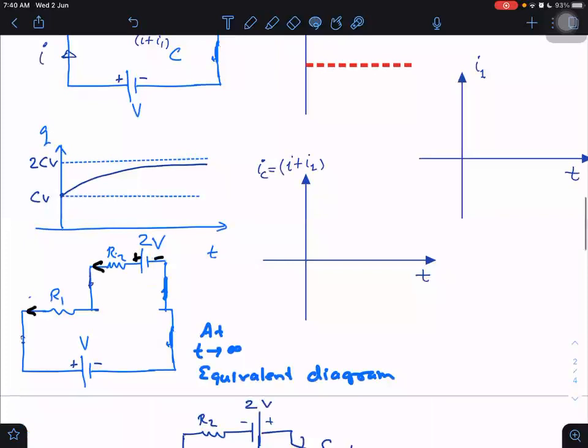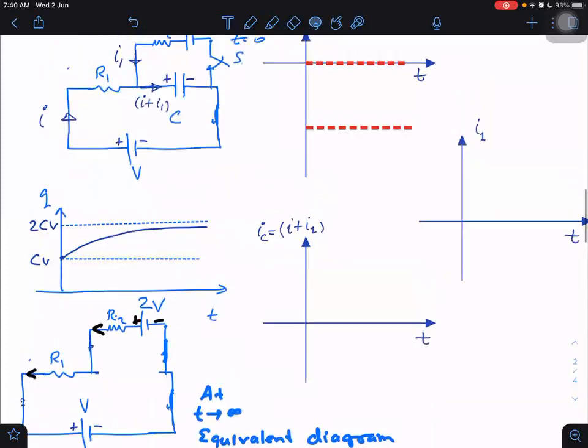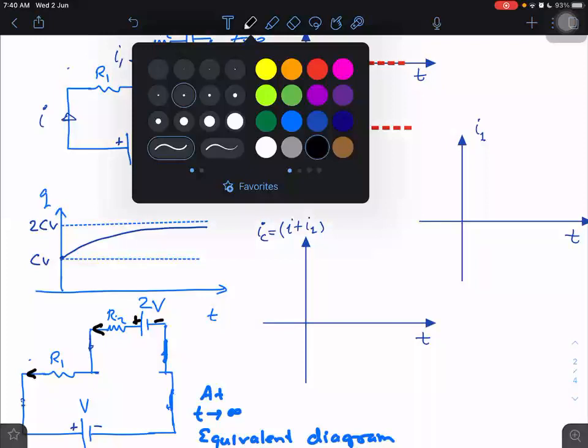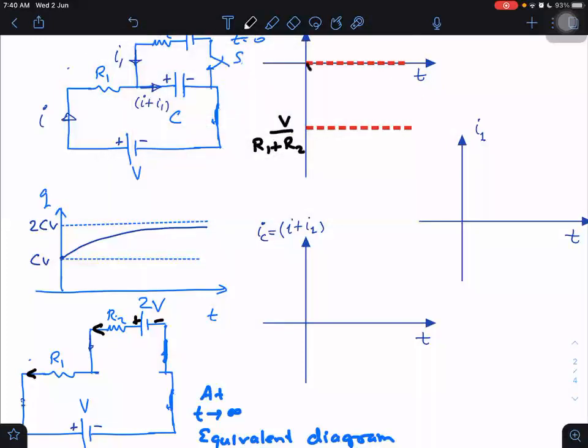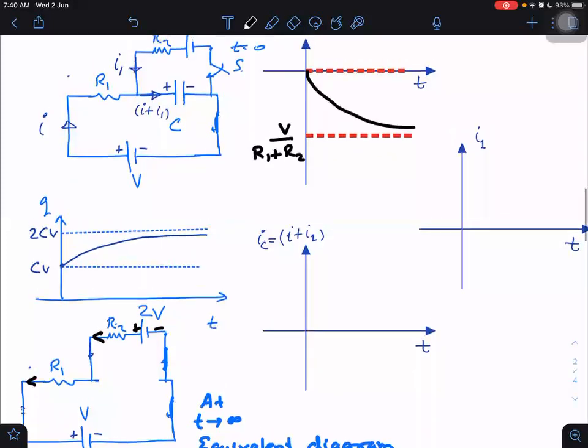Next, what would be the value? Value will be V divided by R1 plus R2. And how will the graph be then? The graph will be from initial to final value, trying to approach that, but never touching it. This is the graph.